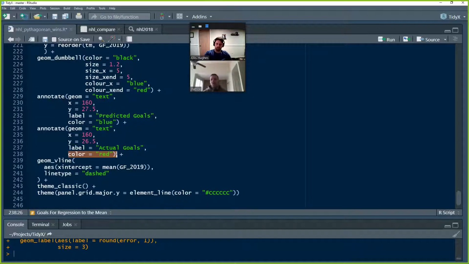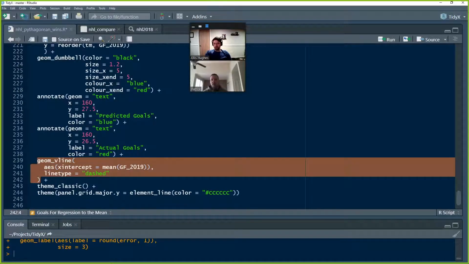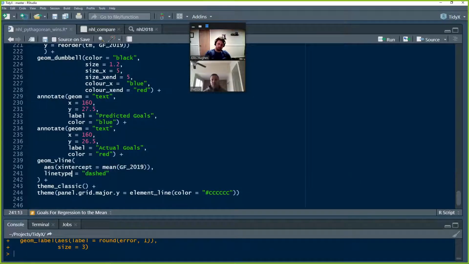And then I feed it the color of the dots so that it really pops out and says, hey, when it's blue, it's predicted, and when it's red, it's the actual, the observed. And then to give it context, we're going to throw in a geom_vline at the mean goals of 2019, so we can see where a team's actual resided.